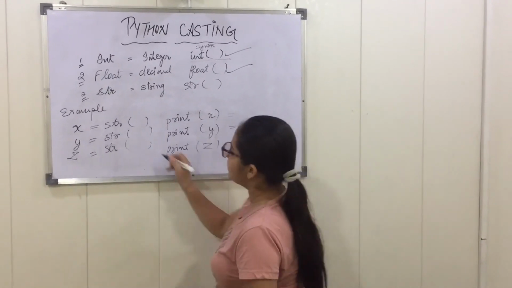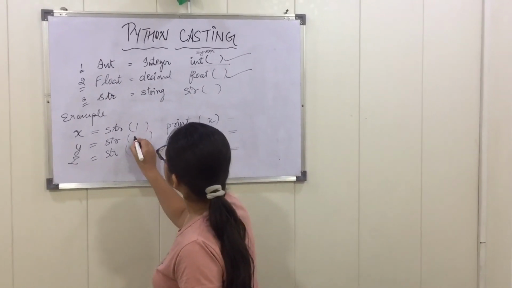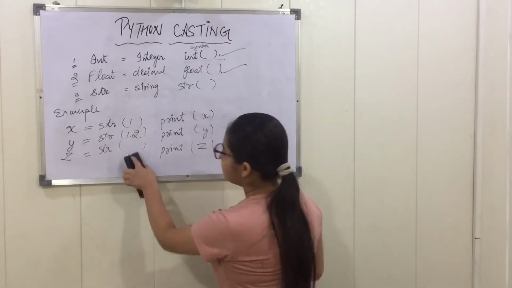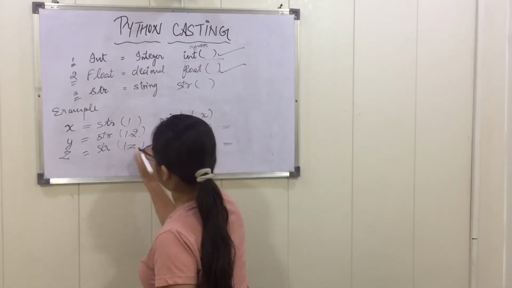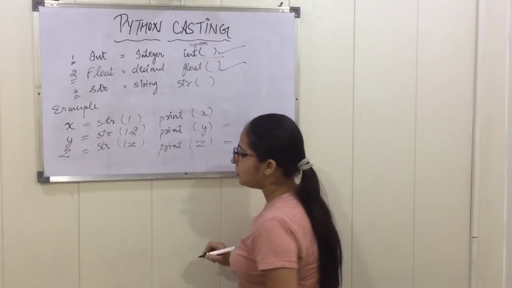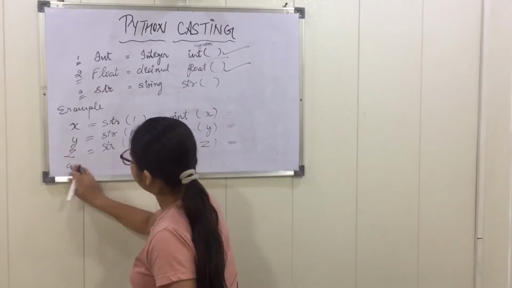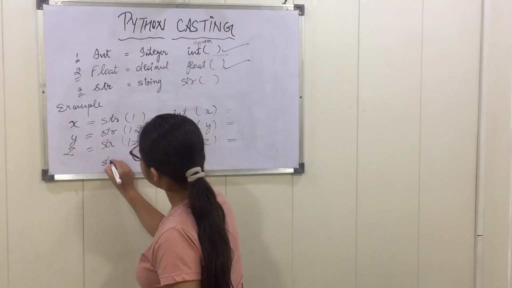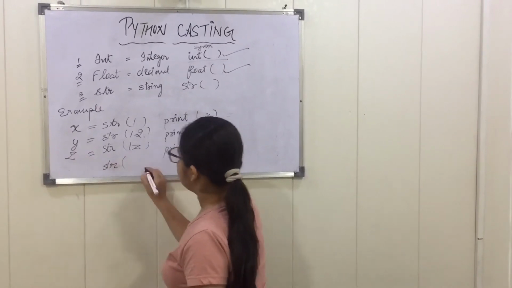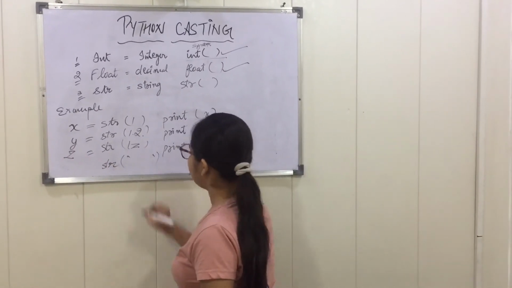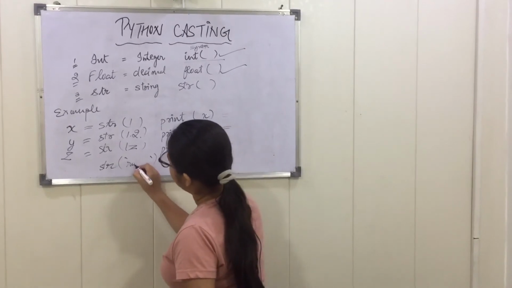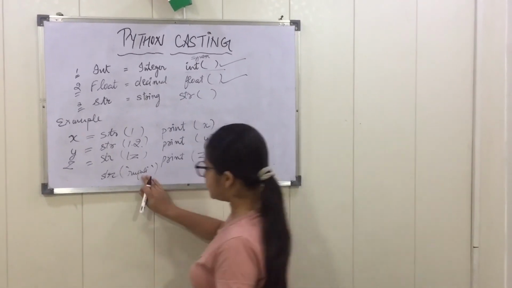Suppose my first value is 1, the second is 1.2 and the third is 1z. I am taking another one because I have to write a name also: first the syntax str, and I need the string name, Rupali, which is a string.